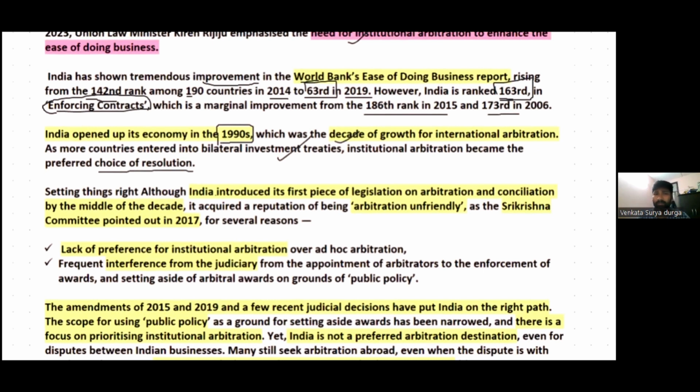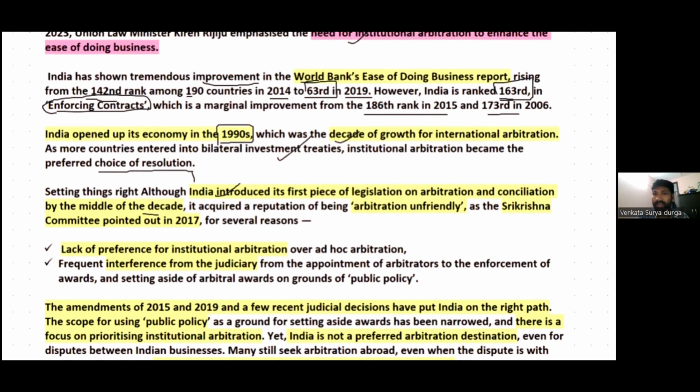However, India introduced its first piece of legislation on arbitration and conciliation by the middle of the 1990s.